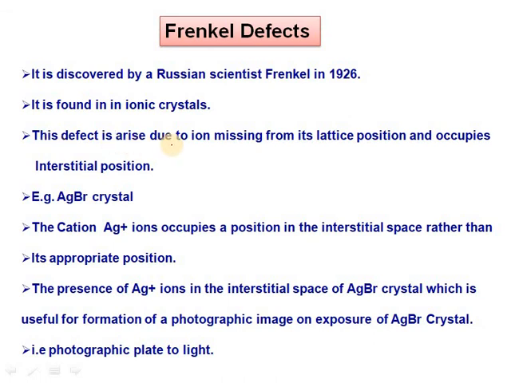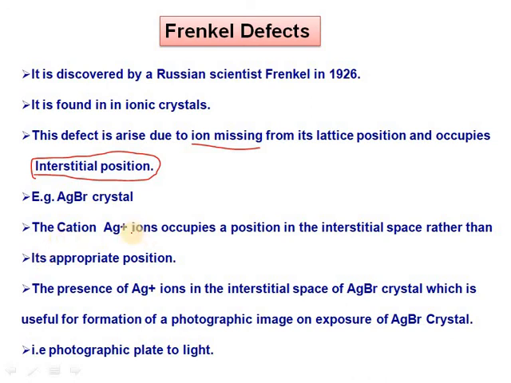These defects arise due to an ion missing from its lattice position and occupying an interstitial position. Means such defects arise due to an ion missing, and after missing, it occupies the interstitial position. For example, silver bromide crystals show this type of defect.